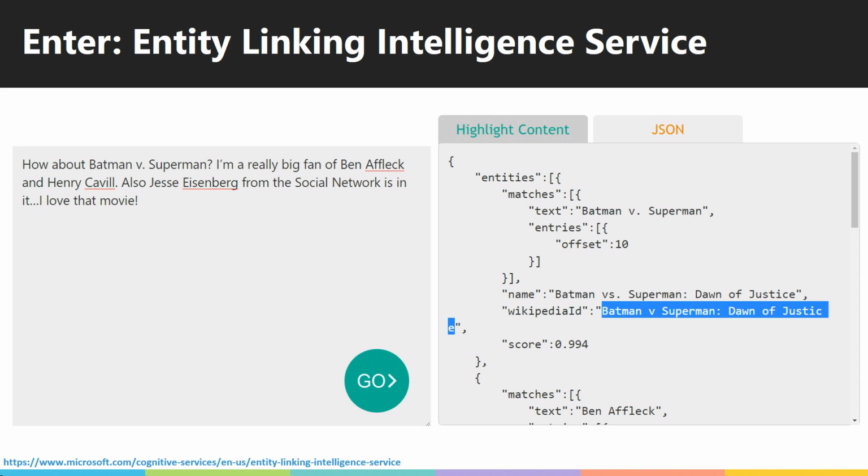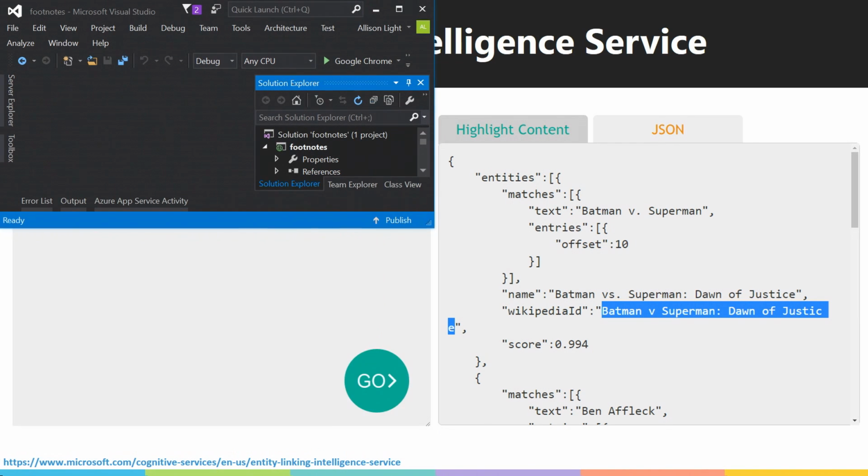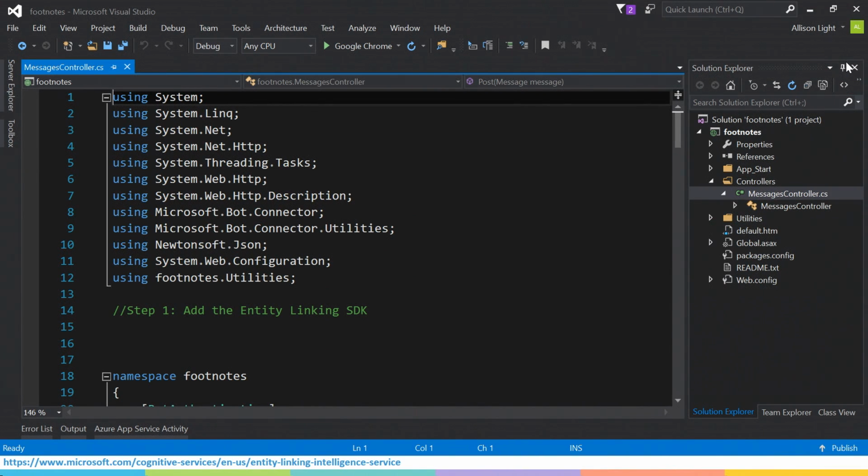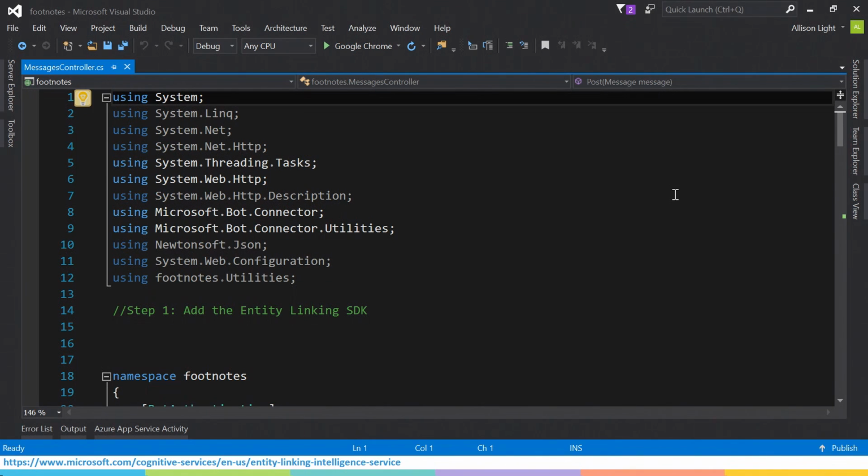And so now if we actually go and do the coding, I'm going to show you how easy it is to actually integrate with this API. So I'm going to switch over to Visual Studio. And before I got here, I actually already downloaded the SDK and the sample, and I set it up. And I'm going to go to this messages controller. This is basically what interfaces with our bot. So we can be able to see what users are saying and then send back responses.